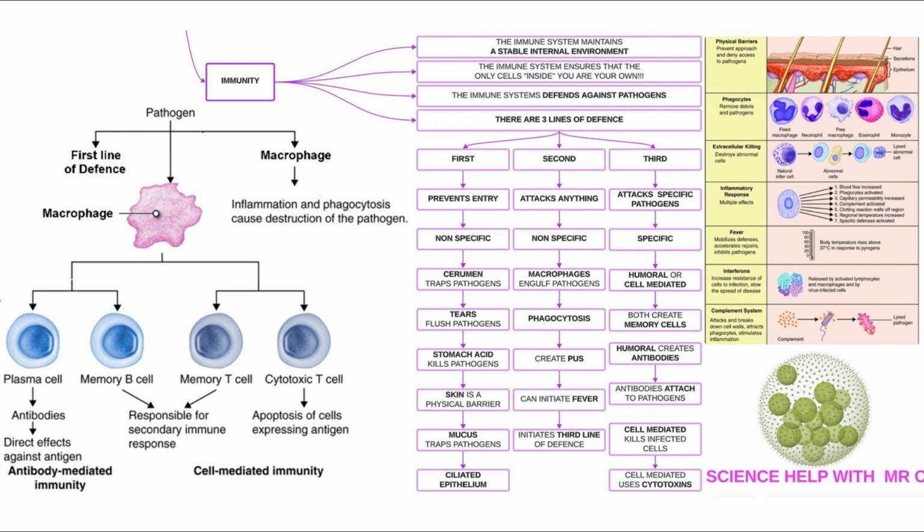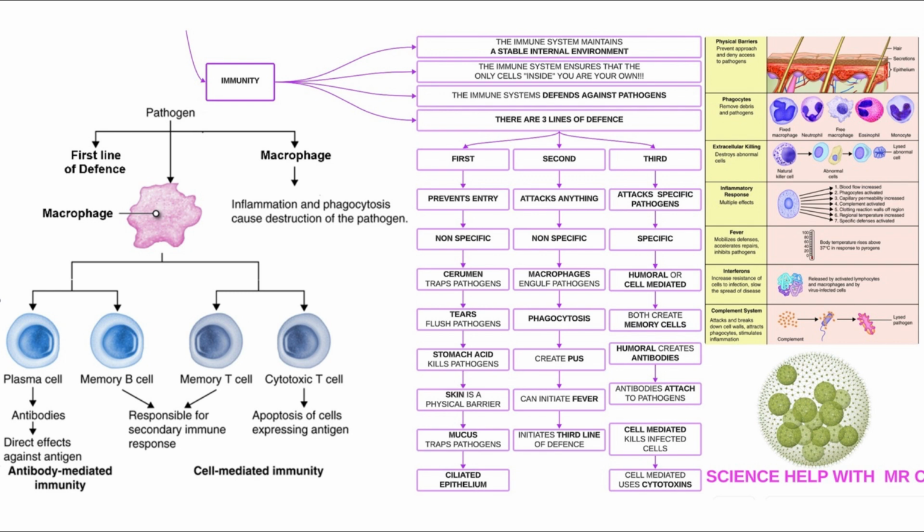The third line of defense attacks specific pathogens, so we say that it is specific. There are 2 types, being humoral or cell-mediated. Sometimes humoral is called antibody-mediated. Both create memory cells which are important for a rapid response in case of a second infection. Humoral immunity creates antibodies, and the antibodies attach to the pathogens, which leads to the ultimate demise of the pathogen. And cell-mediated kills infected cells, and it kills the infected cells using cytotoxins, which is a toxin that kills cells. Sometimes this is called induced apoptosis because it makes the cells self-destruct.